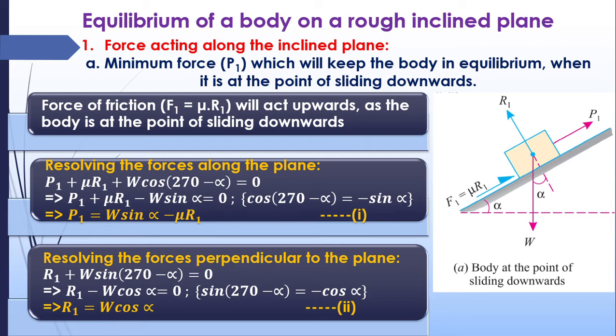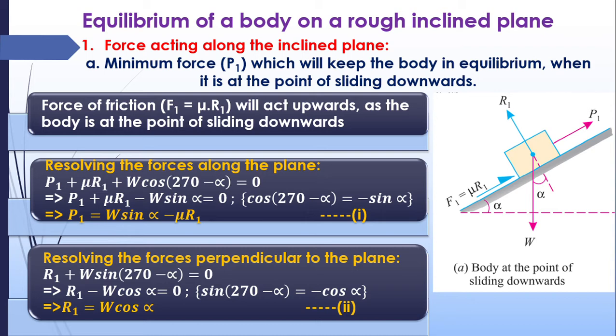Okay, that force is P1. So P1 we can say that it is the minimum force which will keep the body in equilibrium when it is at the point of sliding downwards. So P1 makes it in equilibrium. P1 is the minimum force which makes it into equilibrium when it slides downwards.